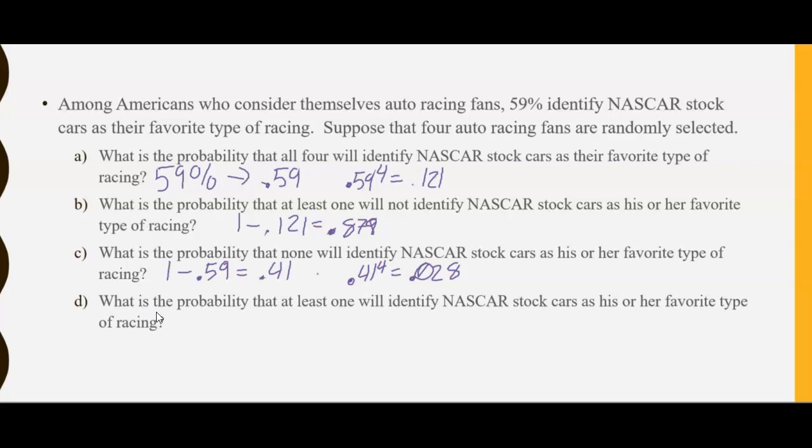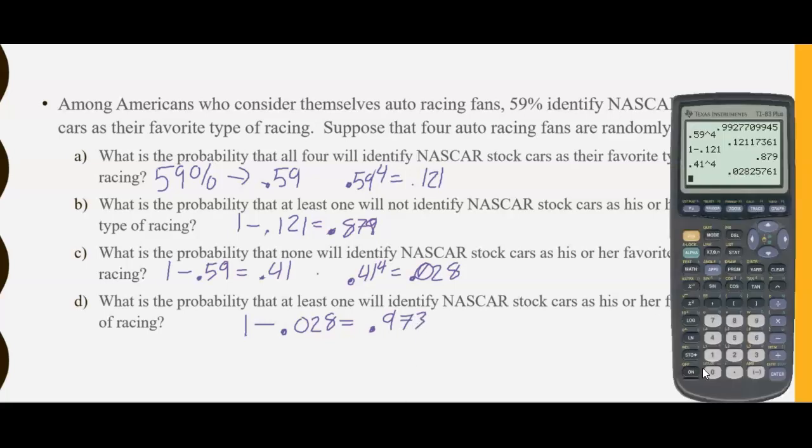D. What is the probability that at least 1 will identify NASCAR stock cars as his or her favorite racing? So again, at least 1, complement of the previous problem. We need the complement of this probability. So 1 minus 0.028, we end up getting 0.973. Let me check my math, make sure that's correct.